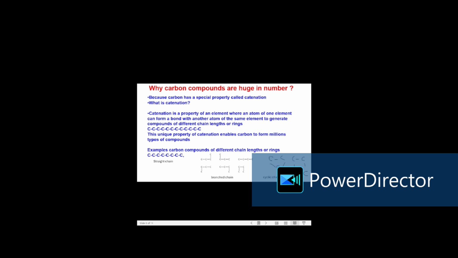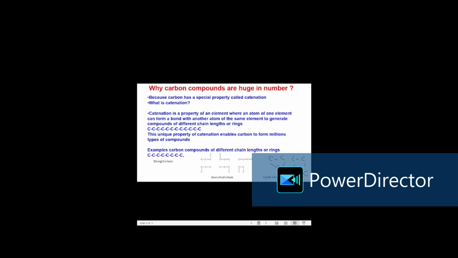For example, carbon has the catenation property through which one carbon can join with another carbon to form carbon compounds of different chain lengths, or they can also form cyclic compounds. This unique property of catenation allows carbon to form millions of different types of compounds. Organic compounds can be classified into two further types.